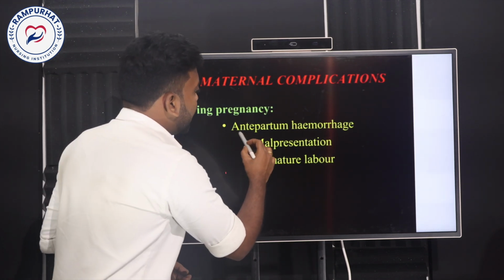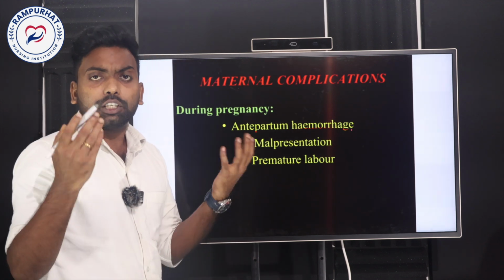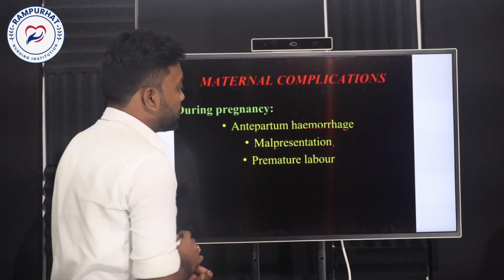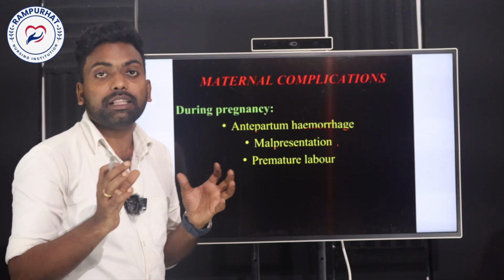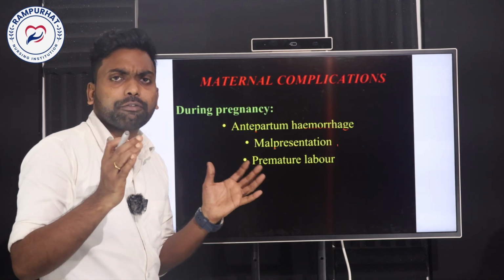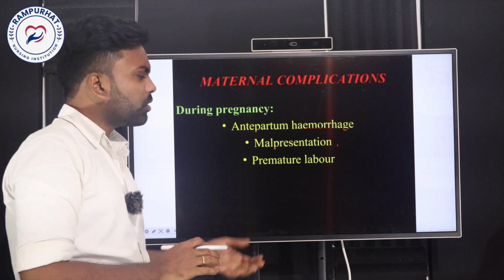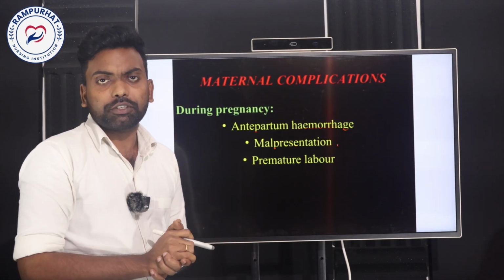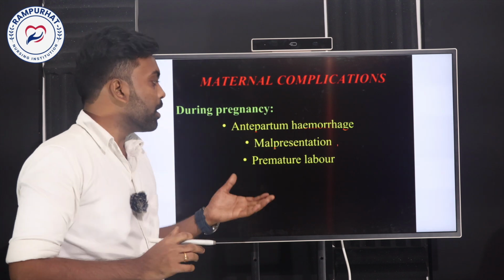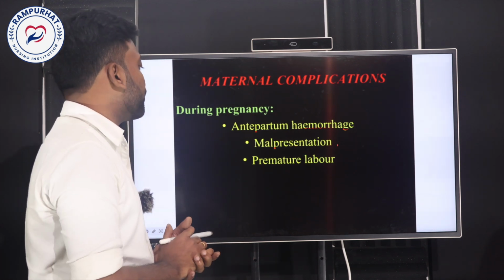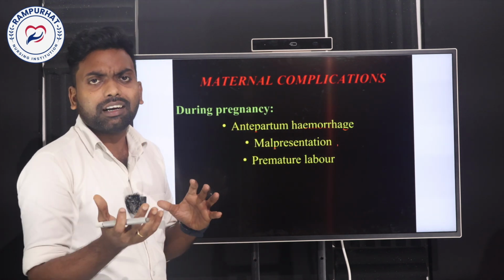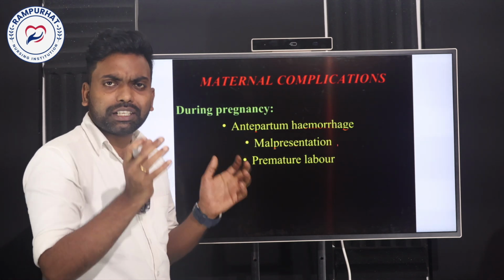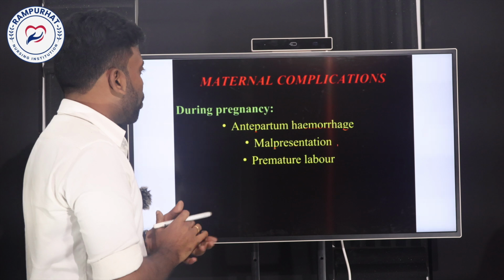The first one is antepartum hemorrhage. Absolutely, we can see the bleeding will occur because of placenta previa. And malpresentation, the baby's presentation will be abnormal, in the sense that there are different kinds of presentation. Cephalic presentation is a normal presentation for normal labor, whereas in the case of placenta previa, the cephalic presentation may become a breech presentation. So different kinds of presentation will occur. That is one of the complications.